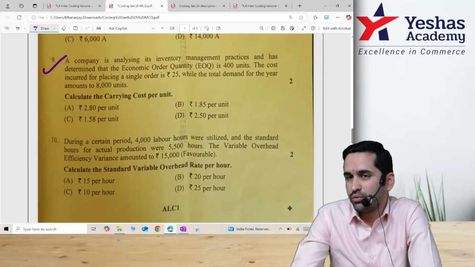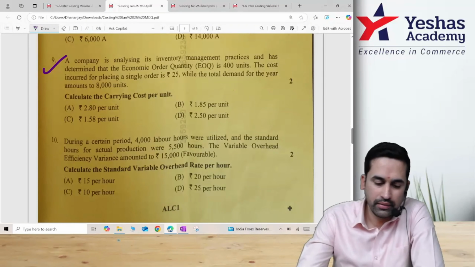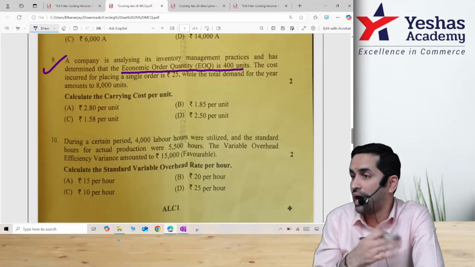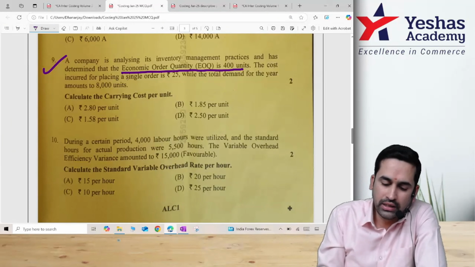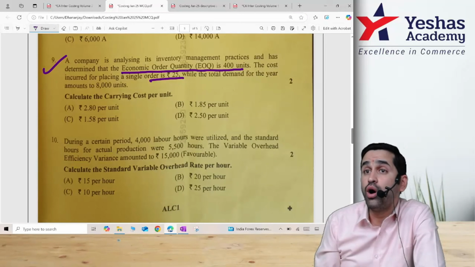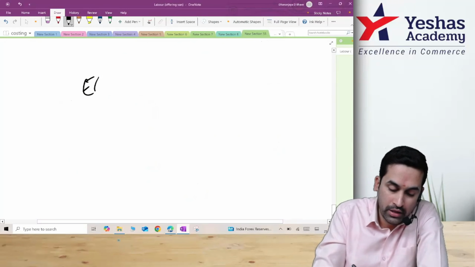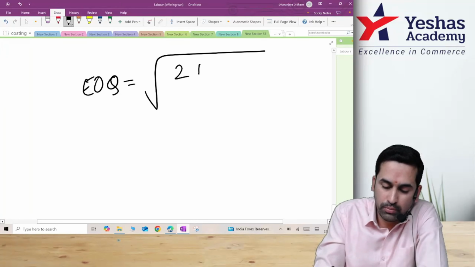even if you don't know the formula or how to get this, by substituting all 4 numbers you can get the answer. See what they did. A company is analyzing its inventory management practice and has determined that EOQ is 400 units. That means the left hand side answer is given. Cost incurred for placing an order is 25. Ordering cost O is given, while total demand for the year A is also given. What is the formula? EOQ is equal to root of 2AO by C.